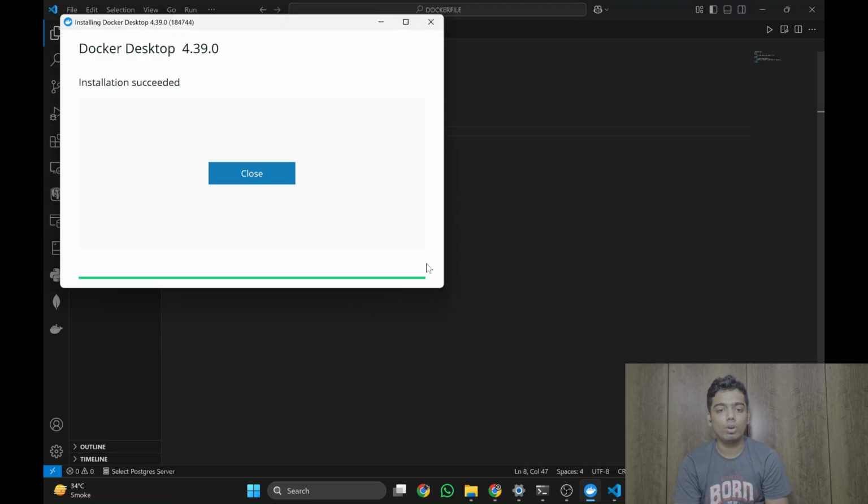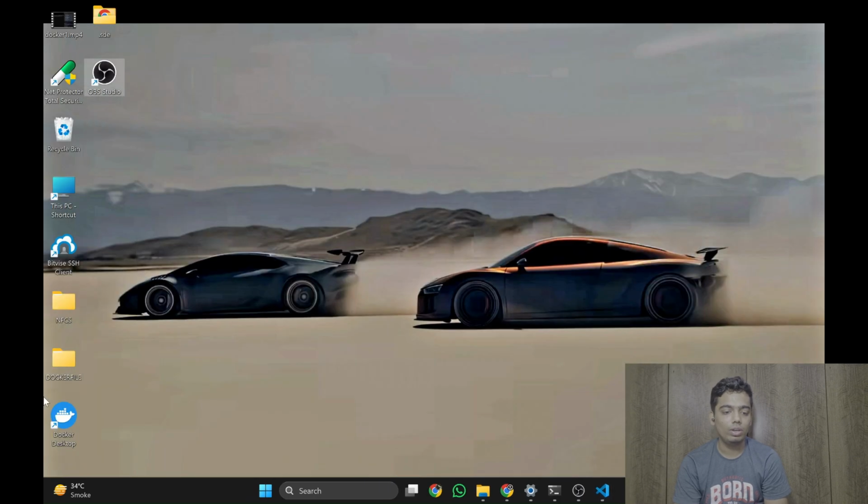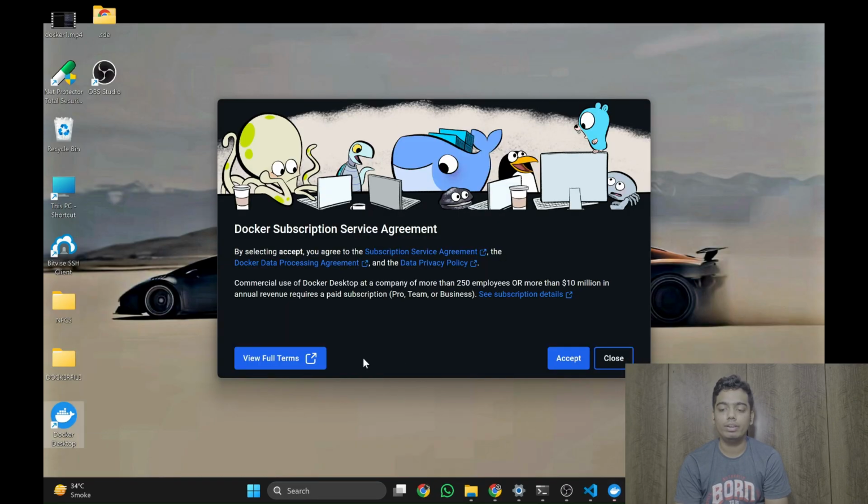We have installed Docker completely in the background. I will show you. Here it is. This is the Docker Desktop application. Wait for it to load properly. Double click on this and then,